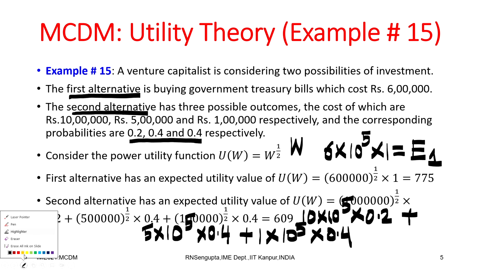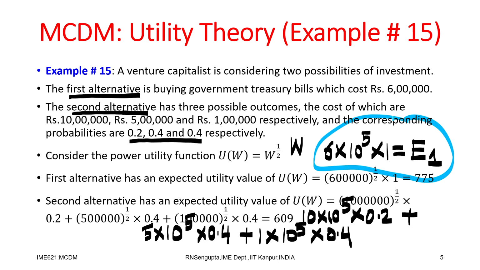So, find out the expected value for the first case, which was given by E1. The second alternative, which was for 3 such decisions, consider it is E2. Find out the expected value for this,